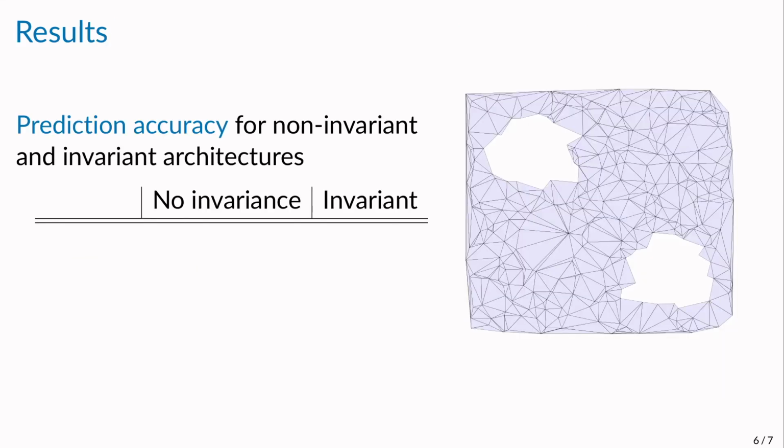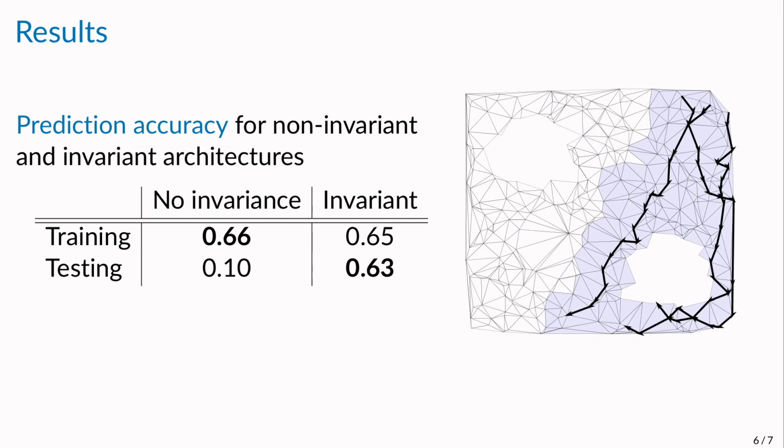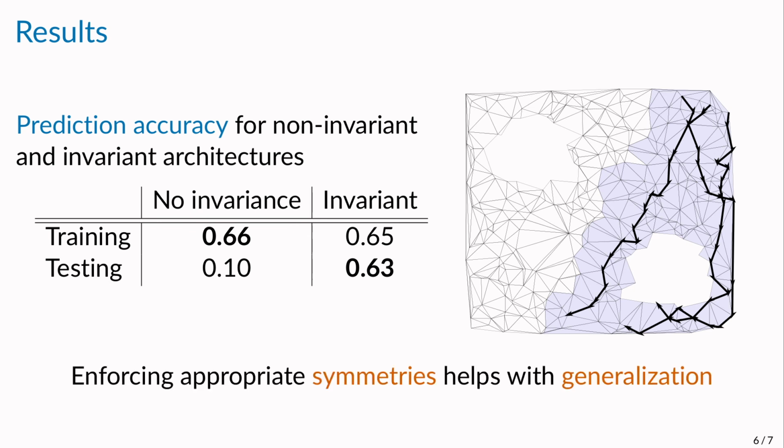We evaluate the prediction accuracy in the trajectory prediction task for both non-invariant and invariant graph neural networks. On our training data, we see that there isn't a huge difference between the performance of the non-invariant and invariant architectures. But as soon as we try to generalize to unseen data over different regions of the graph and going in different directions, we see that the invariant architecture doesn't suffer much, but the non-invariant architecture fails because the rule it learned was dependent on the orientation of the edges, while the invariant one was not. This reinforces our key point. Enforcing appropriate symmetries in graph neural network architectures helps with generalization.